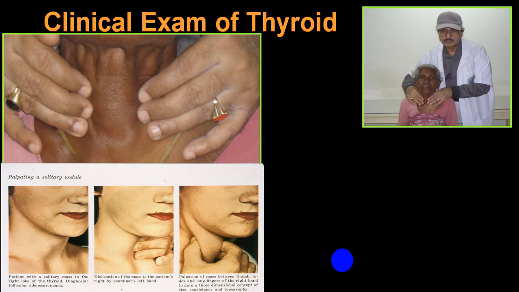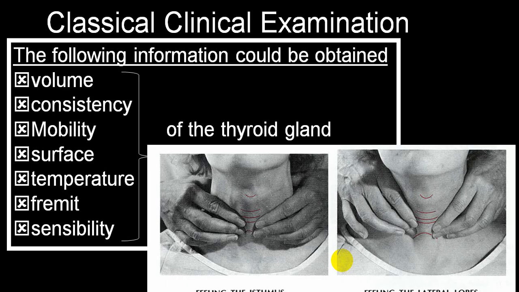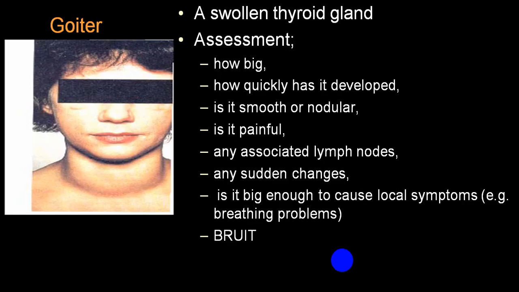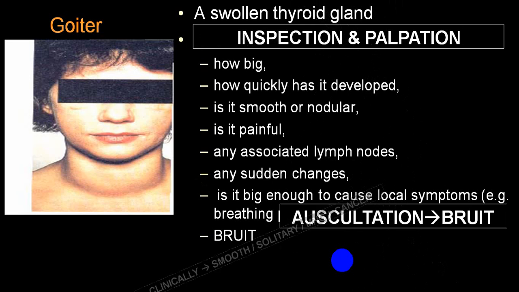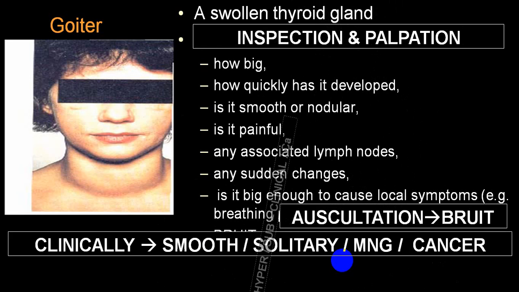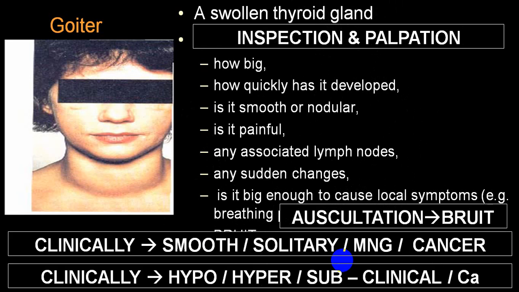Examine always from the back and use the fingers. You look at the volume, consistency, mobility, surface, temperature, palpate for thrill, and auscultate for a bruit, painful, non-painful, and so on. Clinically examine for hyper or hypothyroid state.